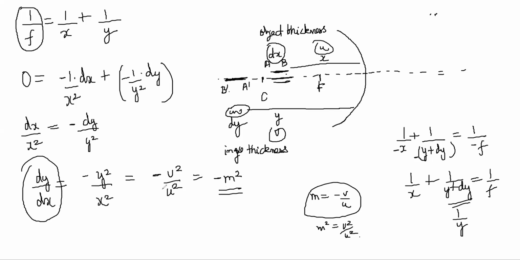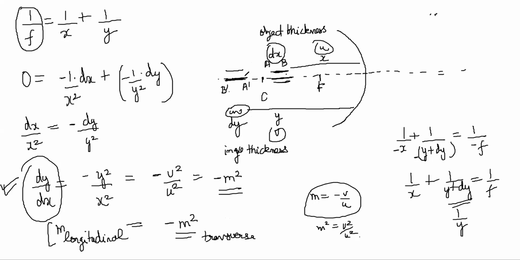So that means the longitudinal magnification, m longitudinal, is equal to minus m square, where m is the transverse magnification. The normal magnification that you have so far seen, longitudinal magnification will be the square of that with a negative sign. So this dy by dx gives you a sense of the thickness of the image versus the thickness of the object. This is in some form the magnification if the object is placed like this.